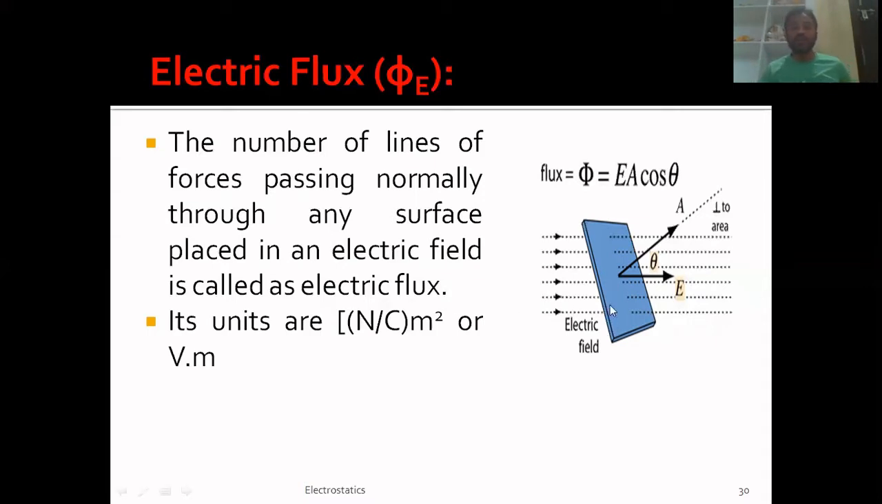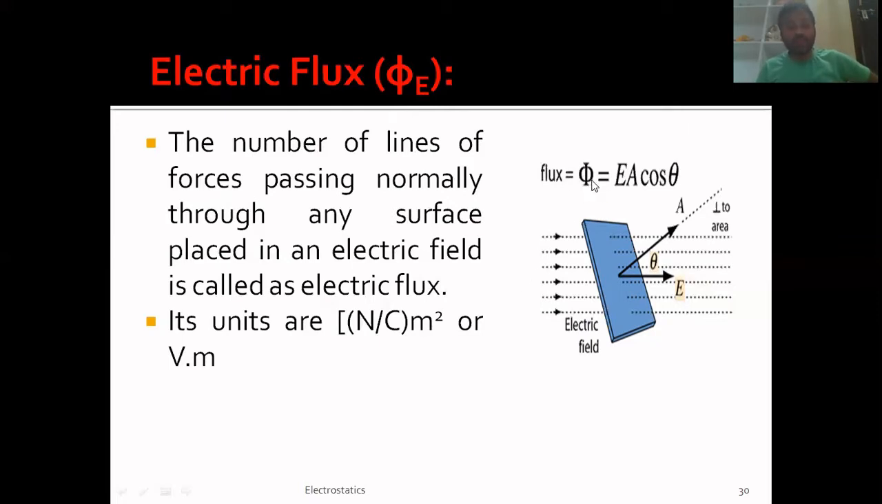For example, if you consider this diagram, the dotted lines with arrow marks show the electric field, which is understood with the help of electric lines of forces. In this electric field, if you keep some surface or area, some lines obviously will be passing through it. The number of lines of forces that are passing normally through that surface, which is placed in some electric field, is called electric flux. It is denoted by phi E, and its units are newton per coulomb meter square or volt meter. I hope it is clear.